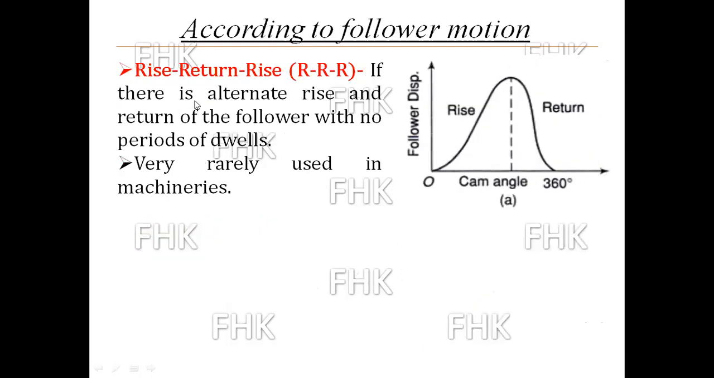And the last one is rise, return, rise, that is the RRR cam. If there is alternate rise and return of the follower with no period of dwell, it is called an RRR cam. Rise, return, rise, return, rise, return. Only the rise and return periods are there without dwell. This type of cam is very rarely used in machinery. So these are all about the classification of cams.